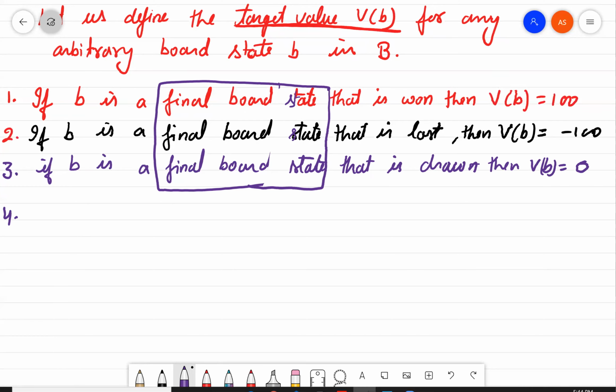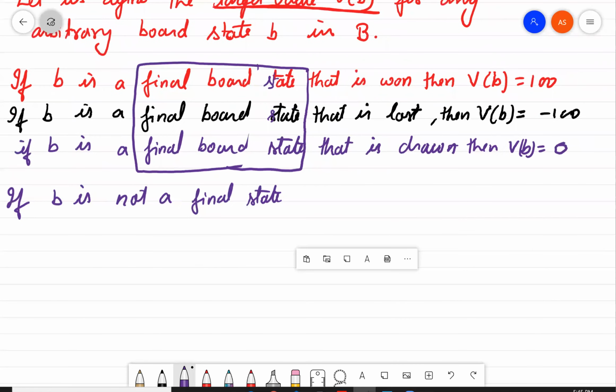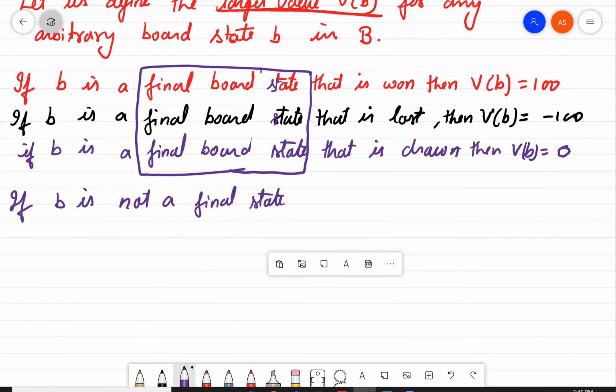In the fourth case, if b is not a final state, then what will be the value for V of b for this function in this game?